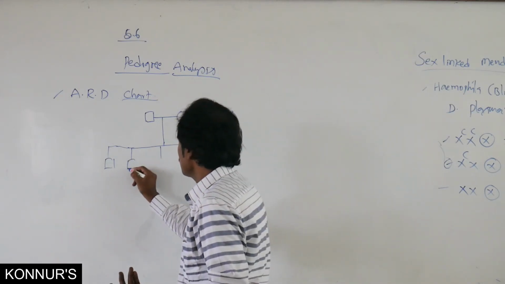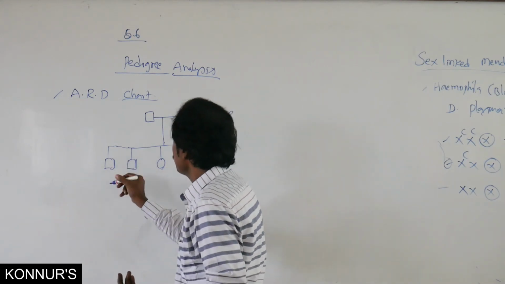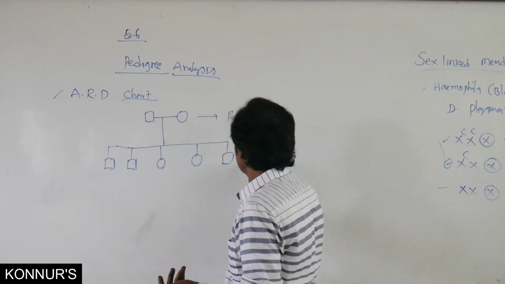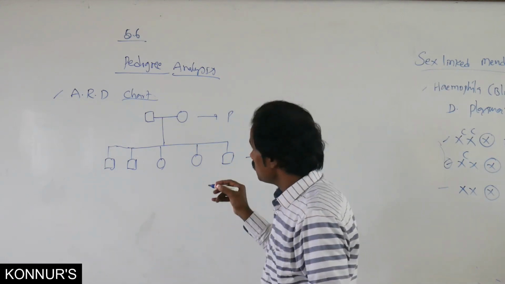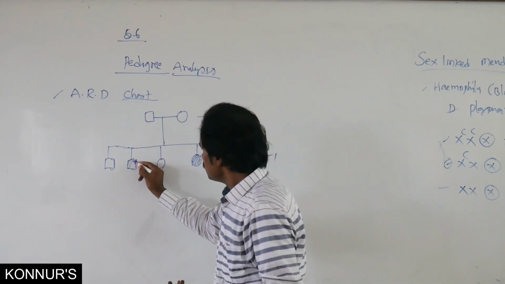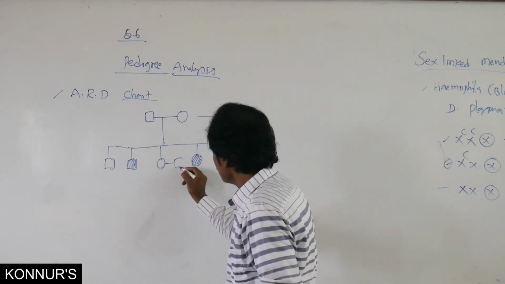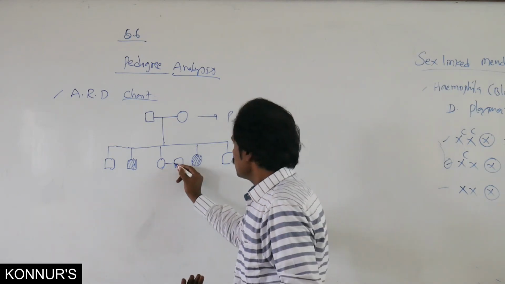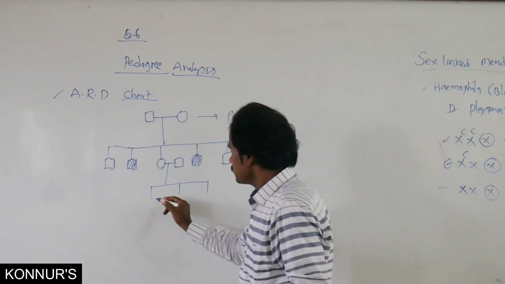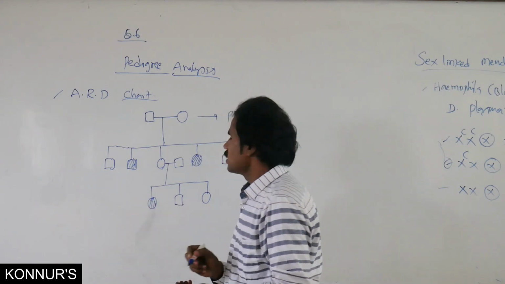Here, our choice, anyone, 50% male, 50% female, whatever it may be. In this F1 generation, some of these offspring are affected. One male and one female are affected. Then any one among the offspring, after reaching puberty, gets married, and then there is one more generation. In this one, one person is affected.